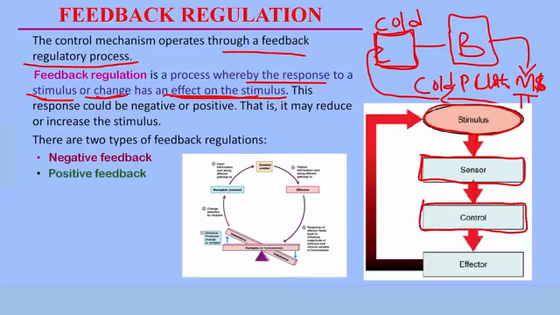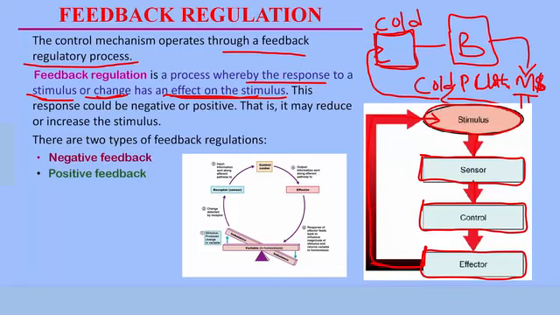The control center, in response to the stimulus, begins to send messages in order to correct the change. Now, it is a feedback response because the changes or the correction made by the effector organs must return back to the stimulus to feed it with a message saying you can either stop or you can increase your activity. That is all about the feedback response.